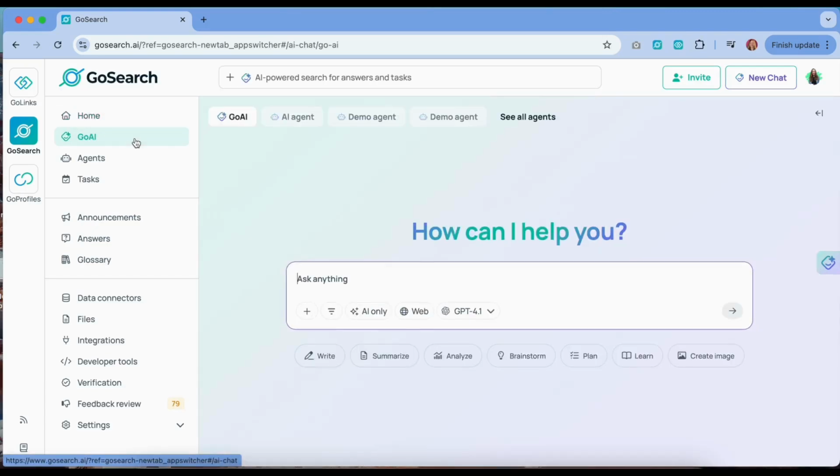Meet GoAI, your conversational AI assistant inside GoSearch. It's built to help you generate answers, summaries, and content instantly without switching tabs or chasing updates.